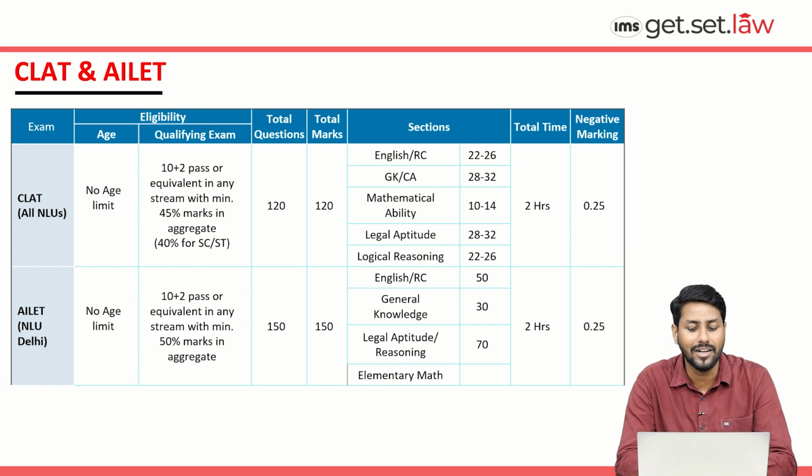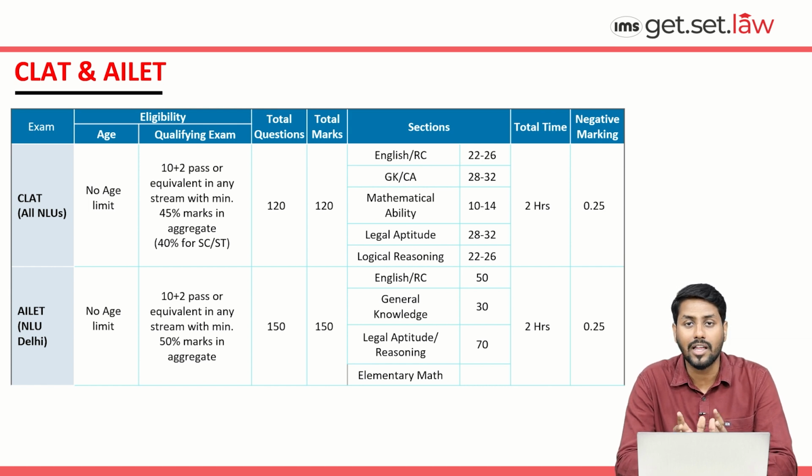If we talk about current affairs, they are going to ask 28 to 32 questions, that is 25% of the whole paper. Mathematics will be 10% of the whole paper, that means 10 to 14 questions. Legal aptitude has 28 to 32 questions, that means 25% of the whole paper. The last section is logical reasoning, that is 22 to 26 questions, that means 20% of the whole paper. The total time allotted for attempting these 120 questions will be 2 hours.